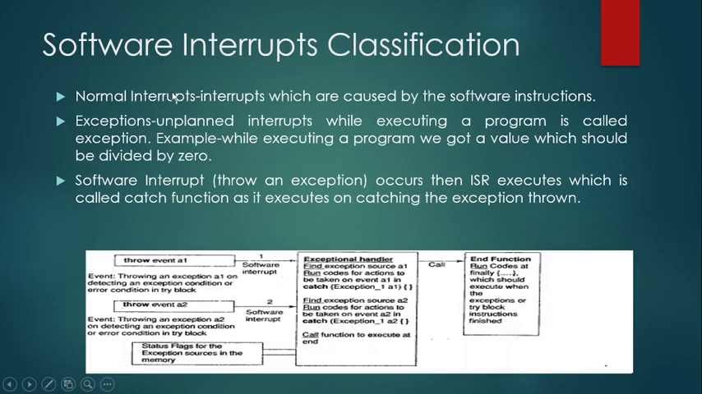Then another type of pure software interrupts, again, can be classified into normal interrupts or exceptions. Normal interrupts are interrupts caused by software instructions, that is, purposefully written for creating an interrupt. We write within the code so that an interrupt is going to occur. So purposefully inserting it in code is a normal interrupt.